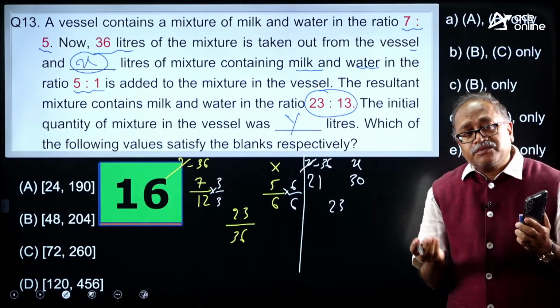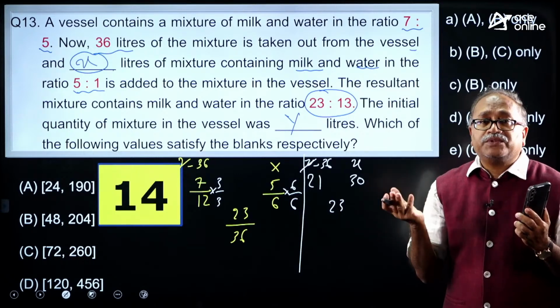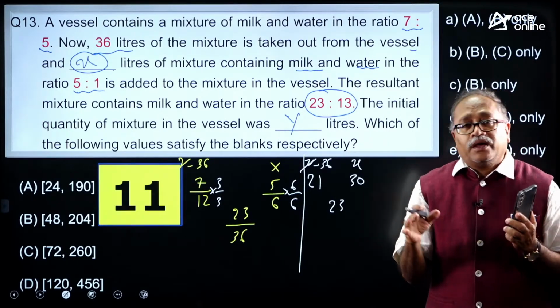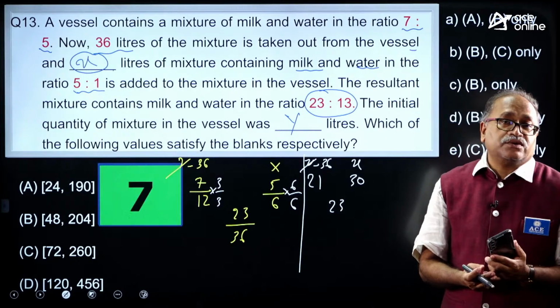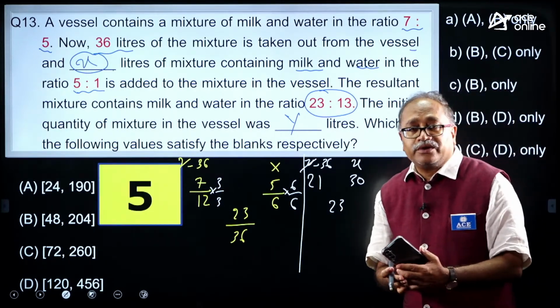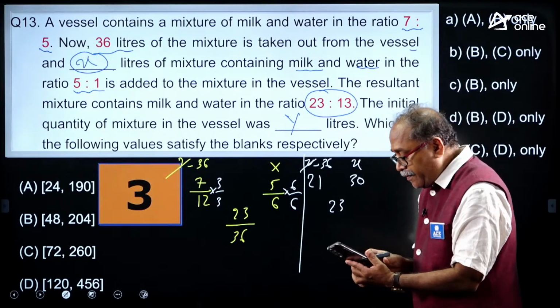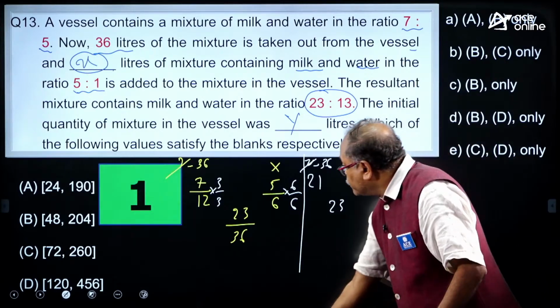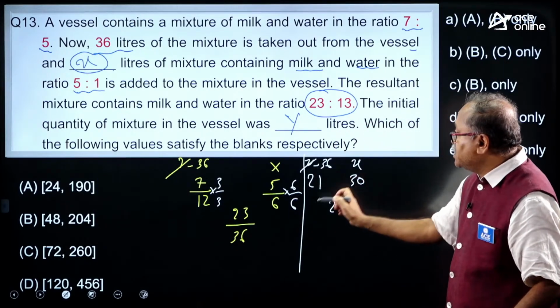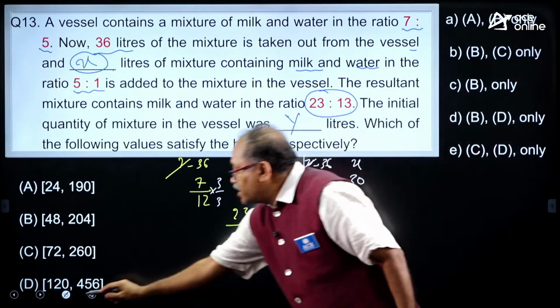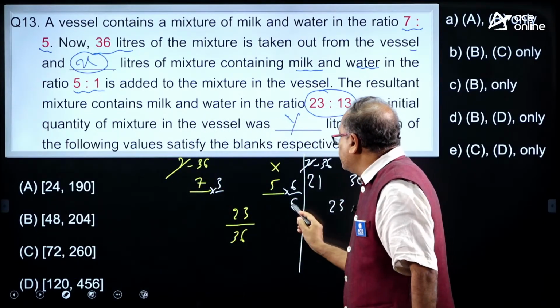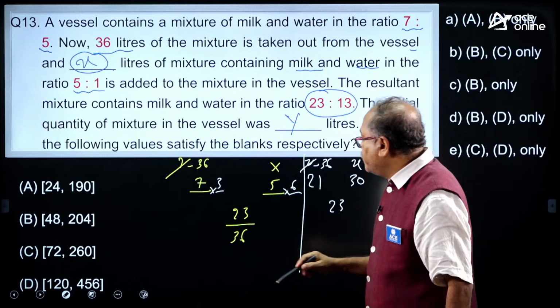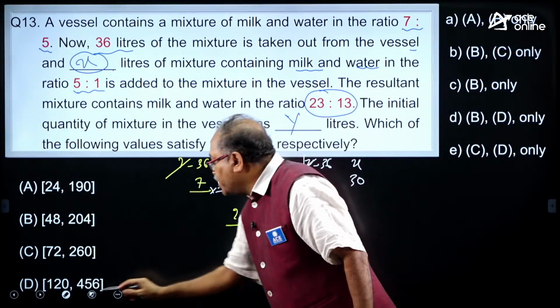So when a question comes in any way, as your conceptual understanding is more flexible, you can apply that and answer the question in a quicker and accurate way. Come on, answer it. This is y minus 36, this is 21. I can write it here itself, this is 21, this is 30. No need of writing this separately.